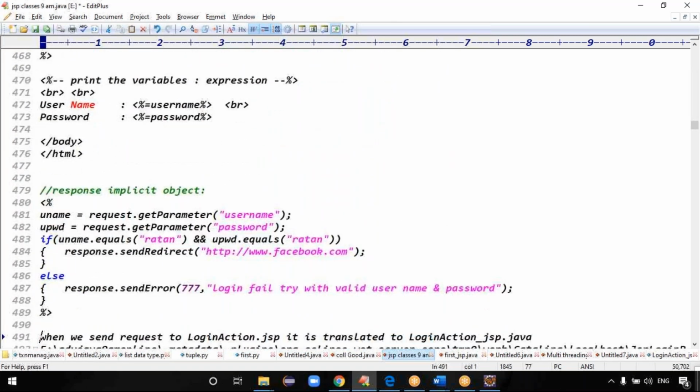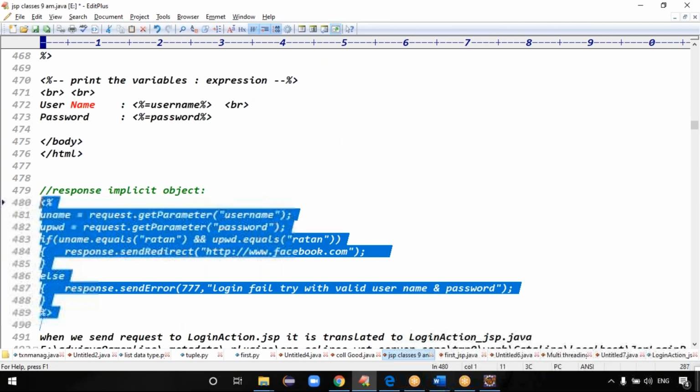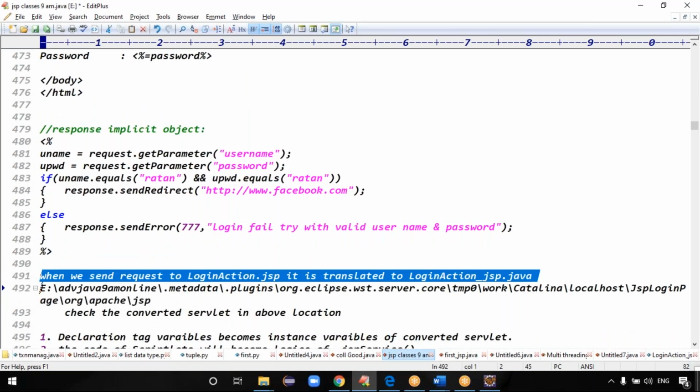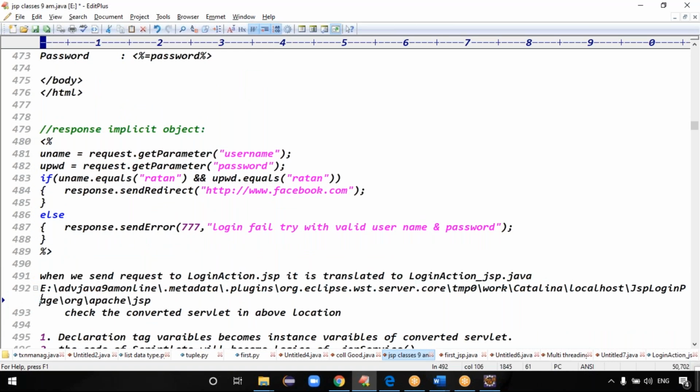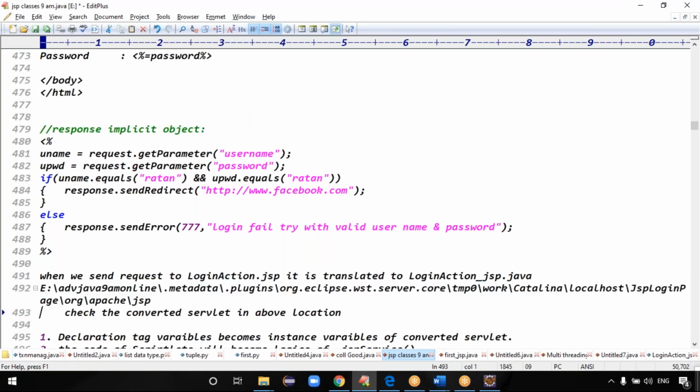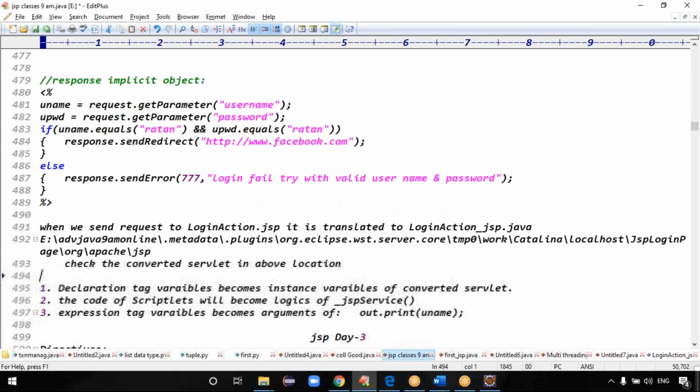Guys, tomorrow I'll tell you about this point, the response implicit object. Okay, fine. Because when we send the request to login.jsp, it is converted to the servlet, the login underscore JSP file. Check this converted servlet location, guys.